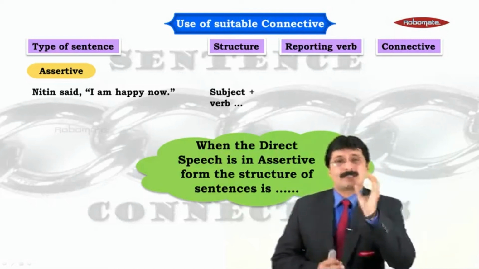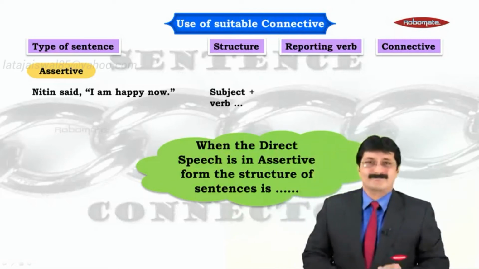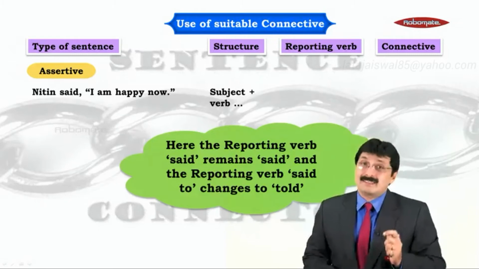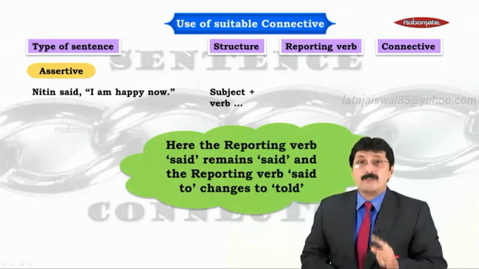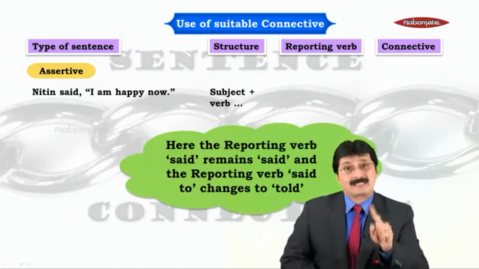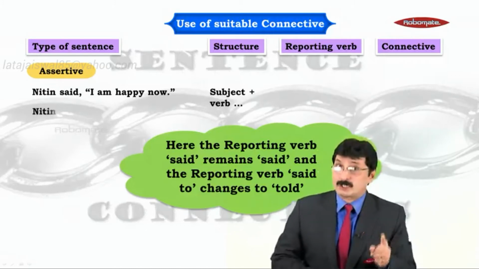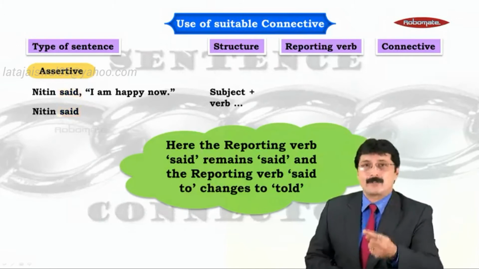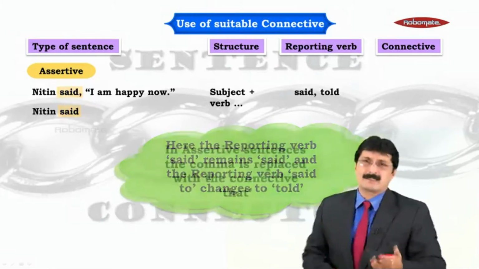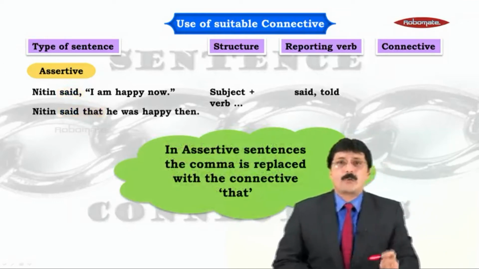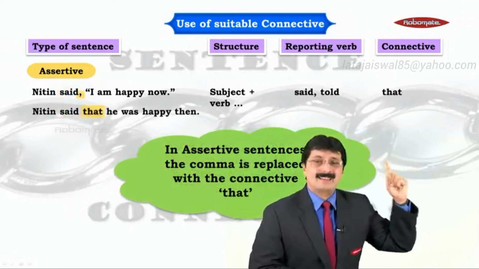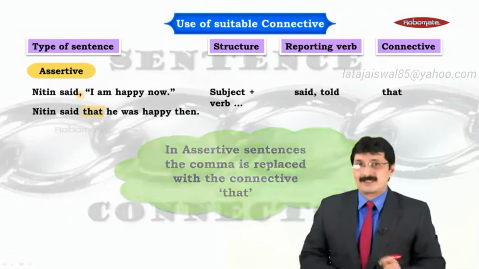I is the subject, am is the verb. Always. And in that case, first of all, the reporting verb will remain either as said, or if it is said to somebody, it will become told. In this sentence, it is going to remain said, and the comma will always be replaced by that for an assertive sentence.